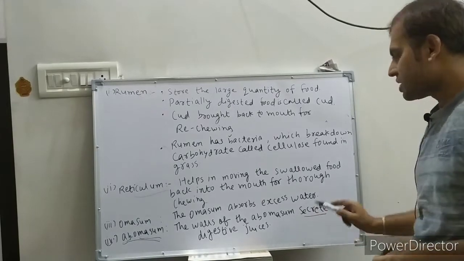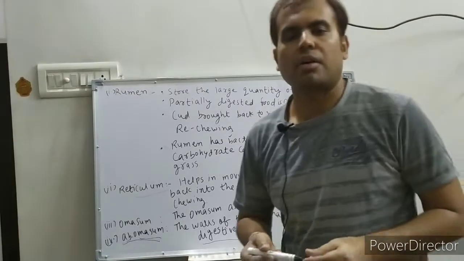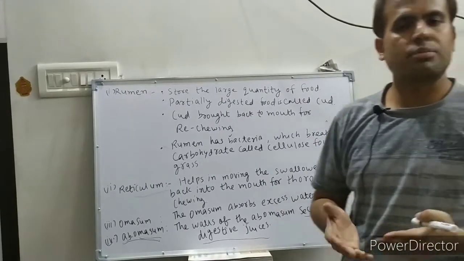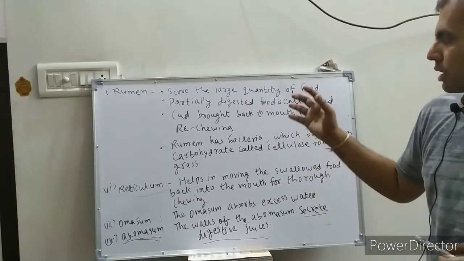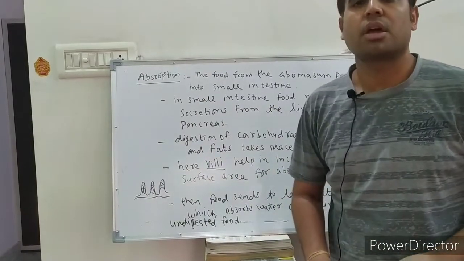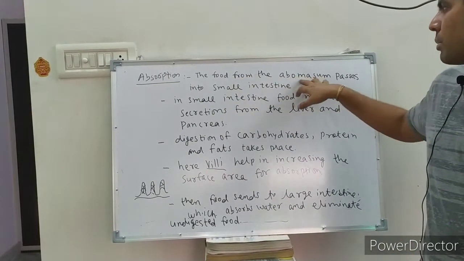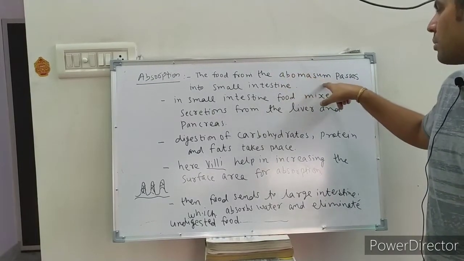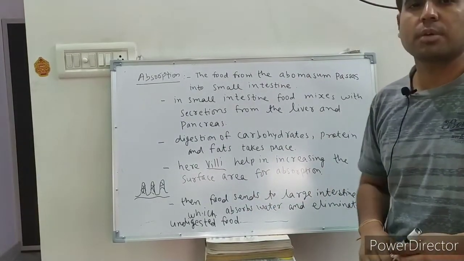The abomasum secretes, meaning releases, digestive juices, and after secretion of digestive juices in the abomasum, the digestion process is completed. Now this is the process of digestion in ruminants. After digestion, the next process is absorption. In absorption, the food from the abomasum, a chamber of the stomach, passes into the small intestine.